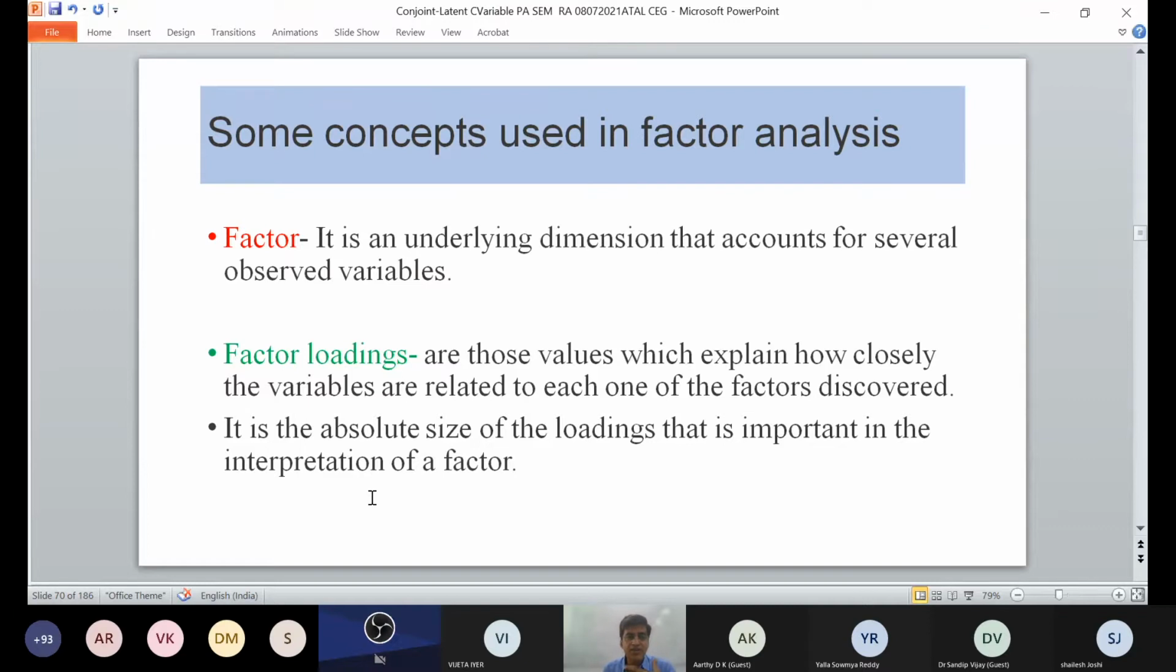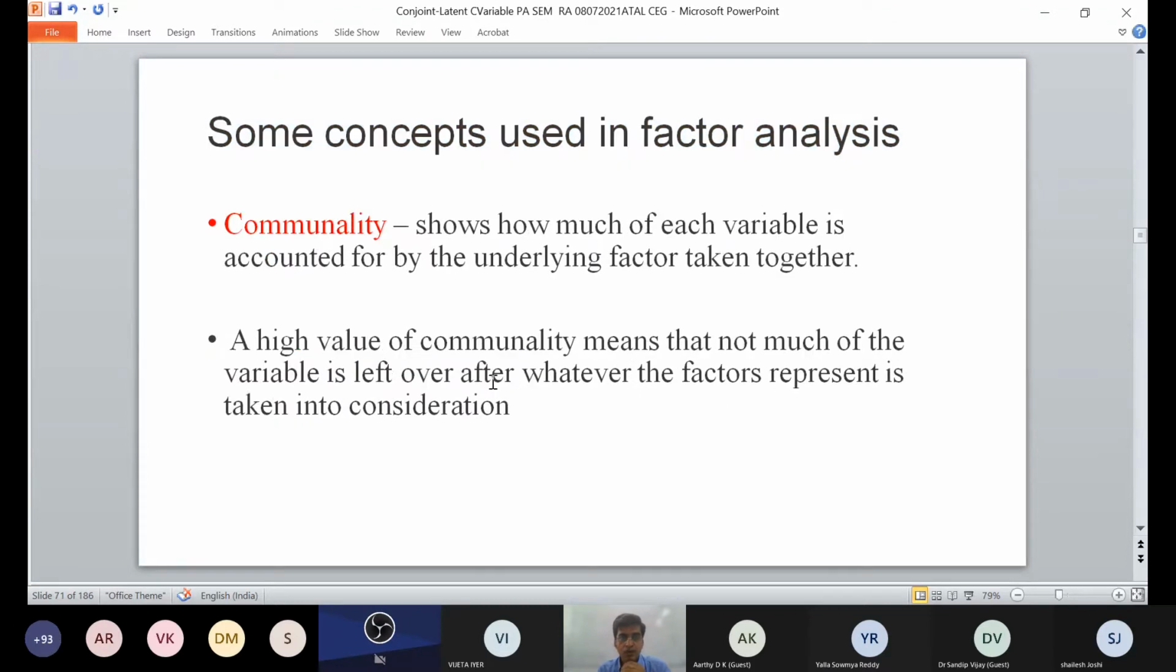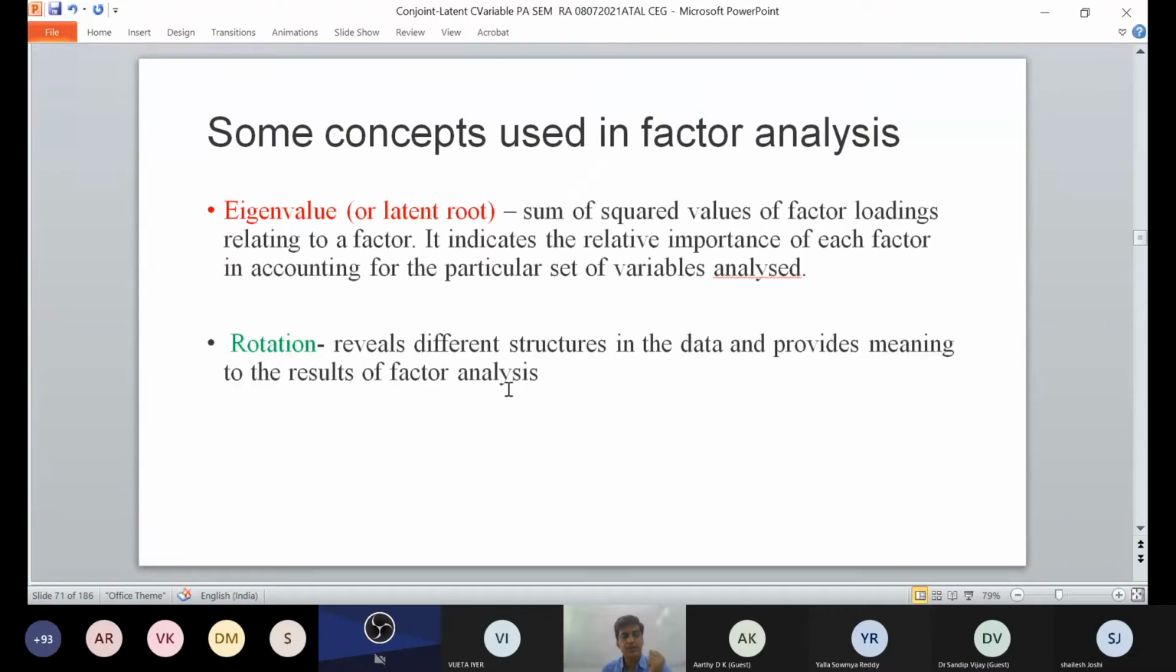Then there are some concepts used in factor analysis, which are underlying dimensions and how closely our variables are related in each one of the factors discovered. There are some concepts like communality, which shows how much of each variable is accounted for by the underlying factors taken together. If you talk about a high communality value, it means not much of the variable is left over after the factors are taken into consideration.